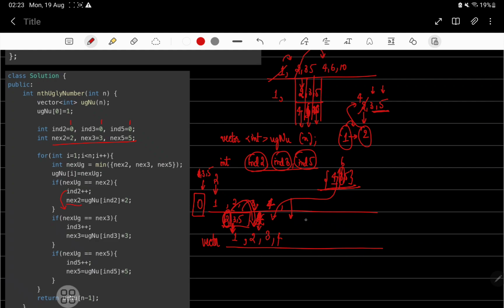I'll put 4, and then 2's contention moves to the next index. Now this into this, which is again 6, will go into the contention part. Either we can maintain the array like in the previous case, but do we need to?